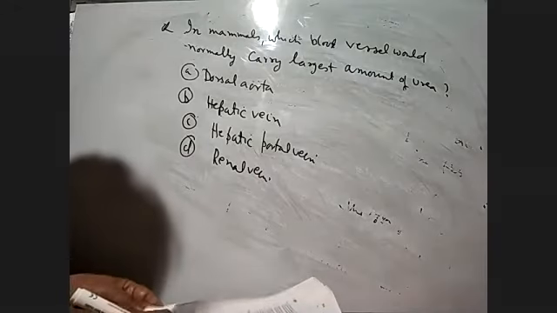So which blood vessel carries more urea? They are saying this blood vessel will carry more urea.